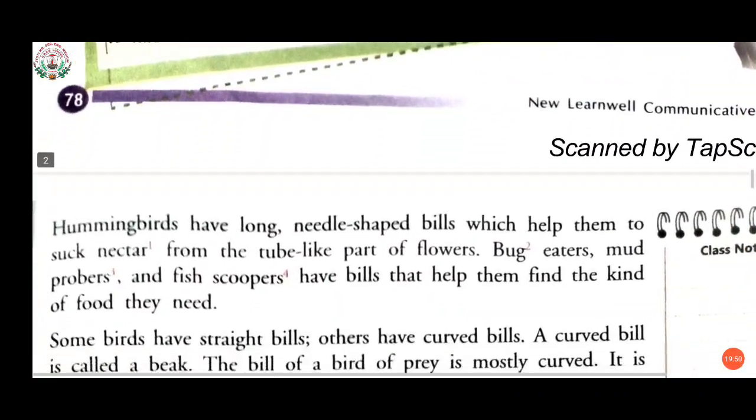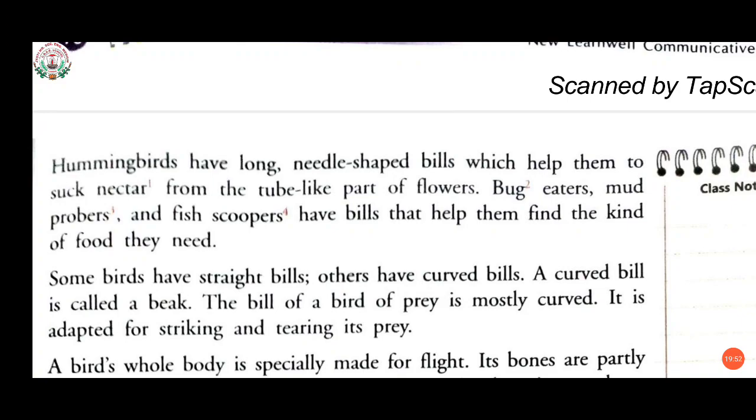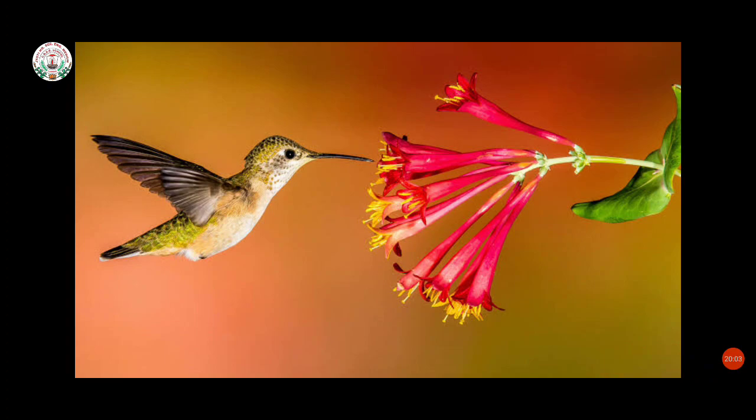Now, see the next paragraph. Here it is given about the hummingbirds. Before starting this, I want to show you the picture of the hummingbird. This is a hummingbird, students. You can see it has long needle shaped bills, which I have circled, very long, like a needle, which is very helpful for them to suck nectar.